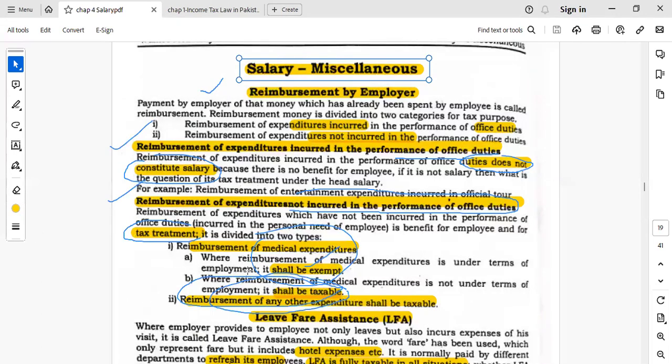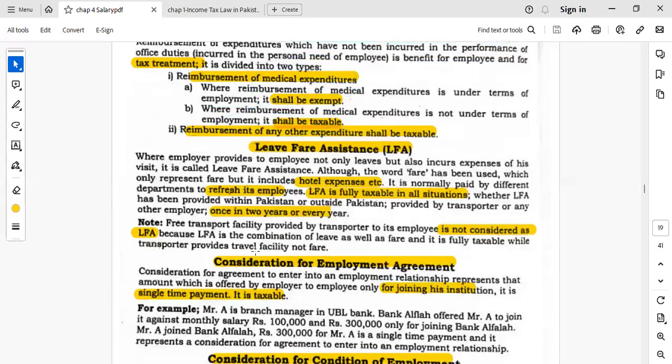After reimbursement, leave fare assistance. Sometimes the employer provides some hotel facilities to the employee to refresh them, and sends them on vacations so that they could become more motivated to work for the employer's wealth maximization. That is basically the leave fare assistance. That is fully taxable and will be added in the income of the employee.